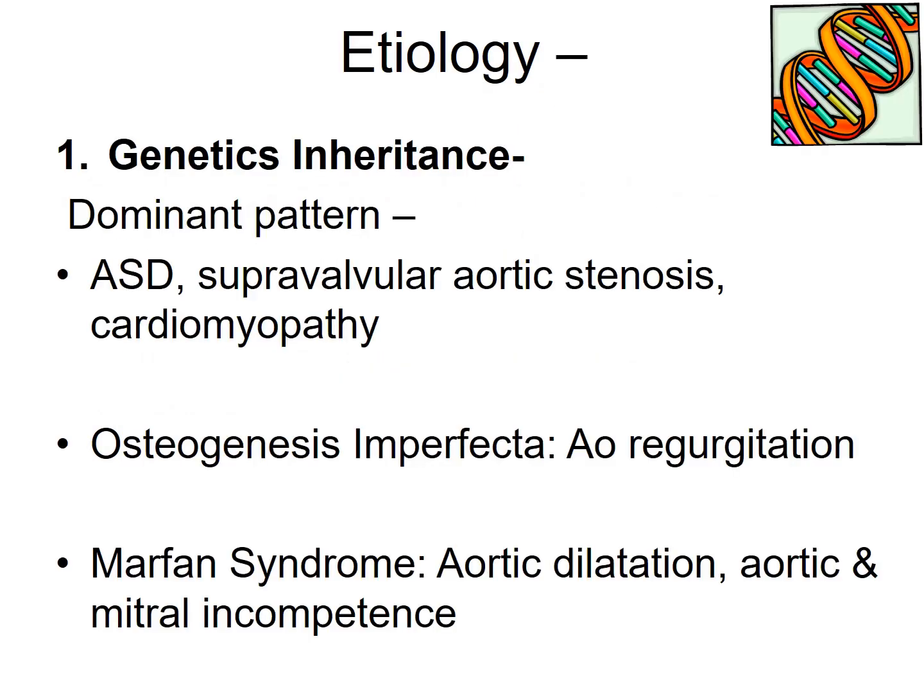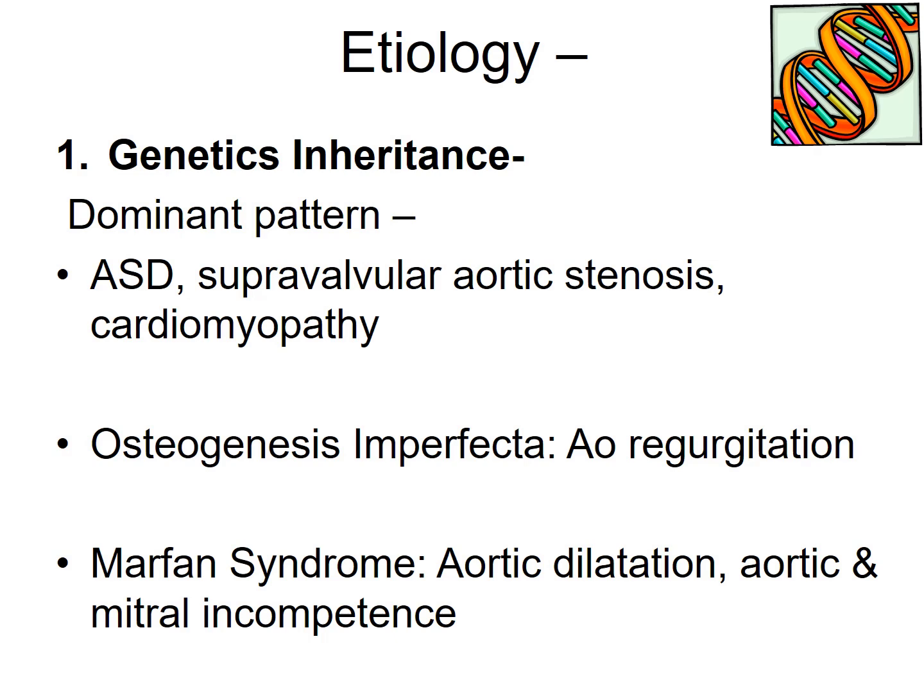Number one etiology is genetic inheritance. So many of the congenital heart diseases have an autosomal dominant mode of inheritance, or may be associated with autosomal dominant disorders. Examples: atrial septal defect, supravalvular aortic stenosis, cardiomyopathy have a dominant pattern of inheritance.